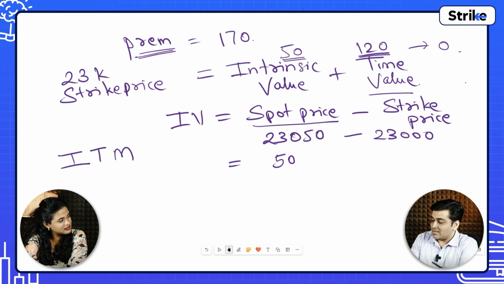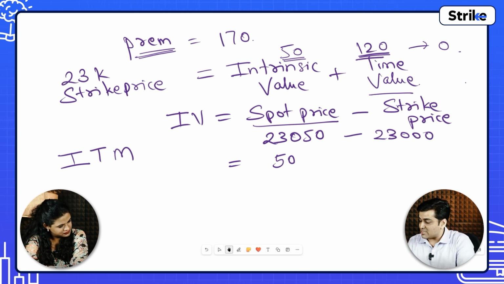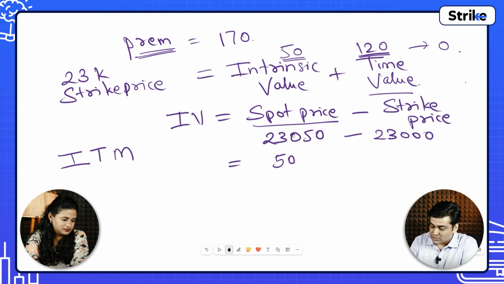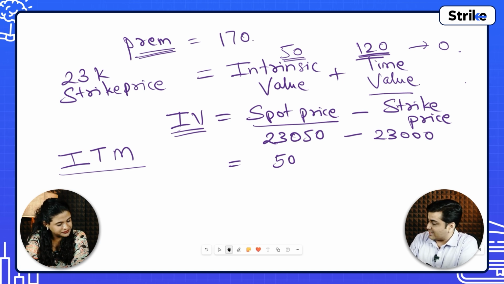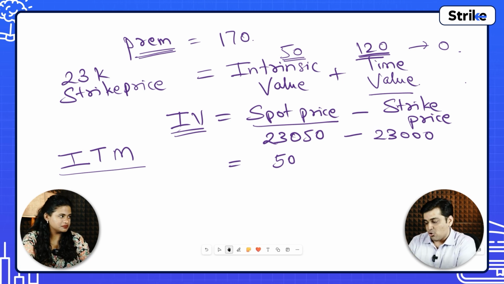What does it mean? It means that if the option buyer were to exercise today, he will get some value, that is rupees 50. He will be in profit, and that is called an in the money option. Any strike price, intrinsic value is equal to spot price minus strike price, and it has to be a positive number. Intrinsic value cannot be below 0, it cannot be negative. It can be either 0 or above 0.